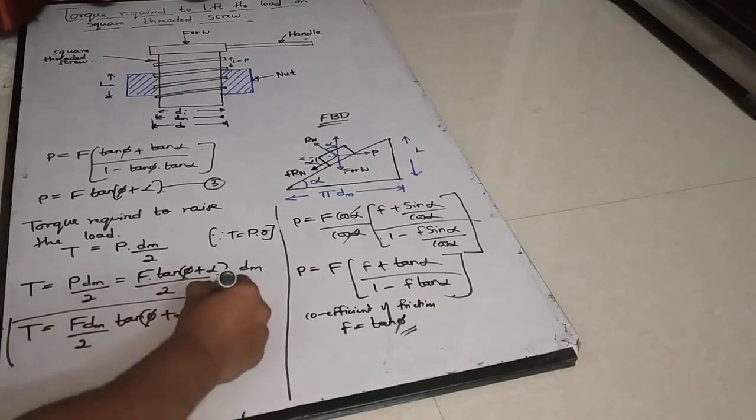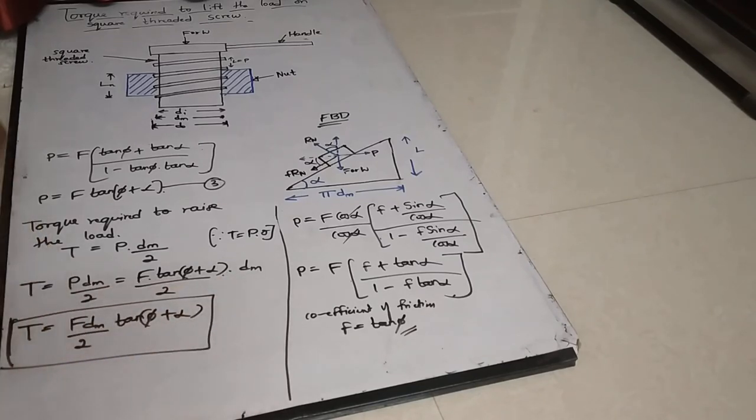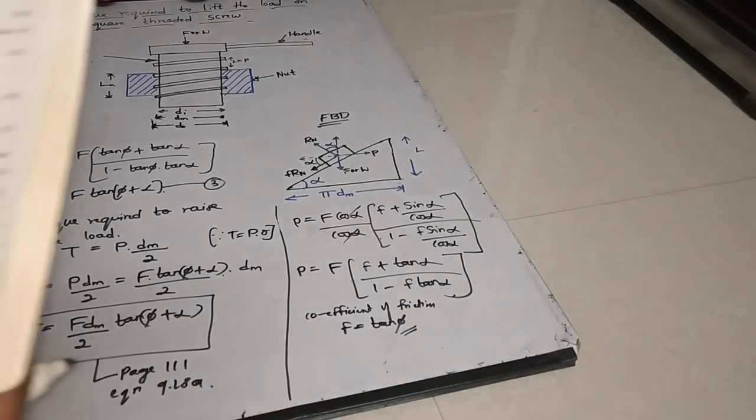This is the expression for the torque required to lift the load in a square threaded screw, which is there in the data handbook, page number 111, equation 9.18a. So this derivation is very, very important. Let me show you in the data handbook. See here, page number 111, equation 9.18a.